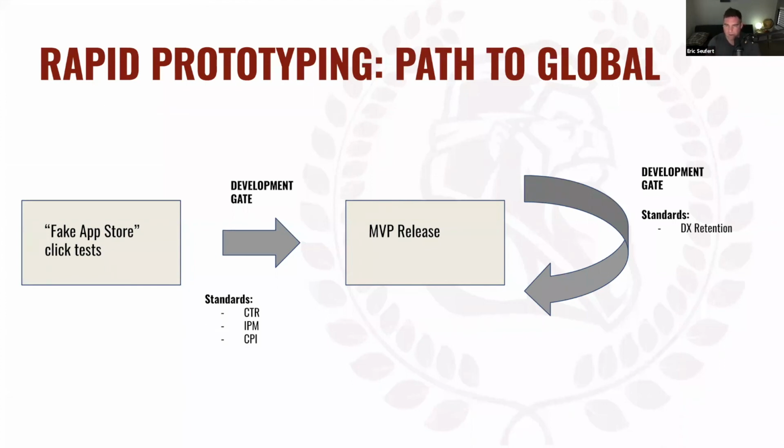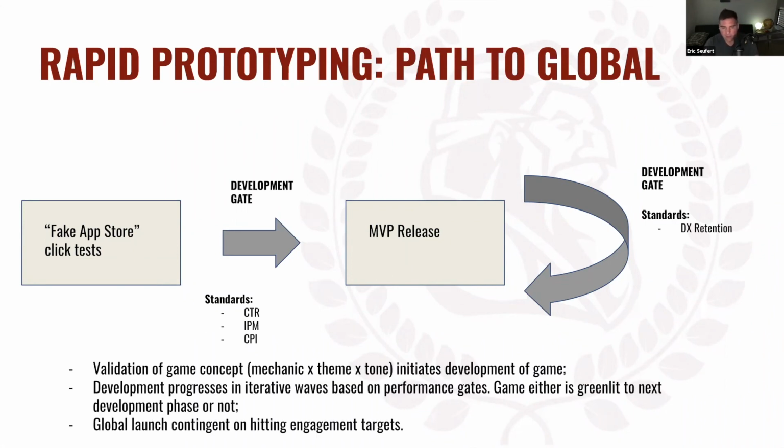Maybe it's every release, maybe it's every 2 weeks, every month, or whatever, where you say, look, if the MVP doesn't hit this DX retention, DX could be day 1, day 7, whatever, if it doesn't hit at least this value, then we'll kill it. And if it does, then we'll keep developing, right? And so what you're doing in this process is validating the game concept through the mechanic times the theme times the tone. And passing whatever that standard is means you initiate development of the game.